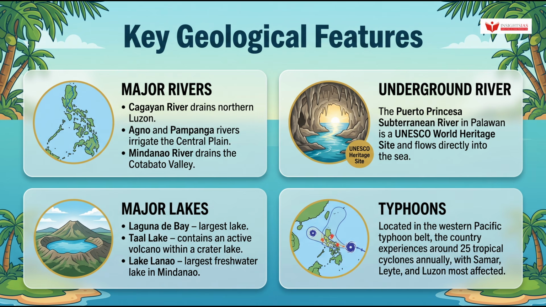Now, the underground river is an absolute must-remember for your exam. The Puerto Princesa Subterranean River in Palawan is a UNESCO World Heritage Site and flows directly into the sea. UPSC can directly frame a question on this, so imprint this combination. Puerto Princesa, Palawan, UNESCO, flows into the sea.